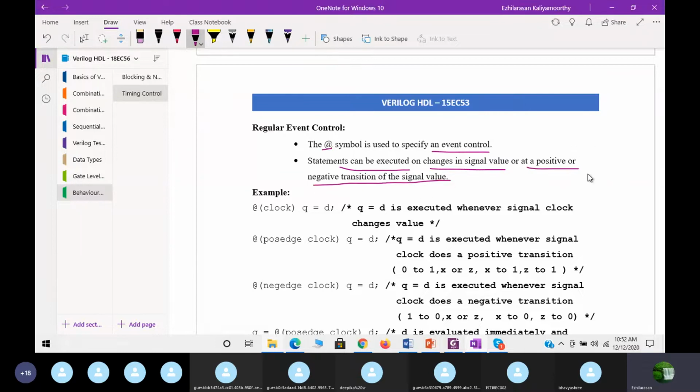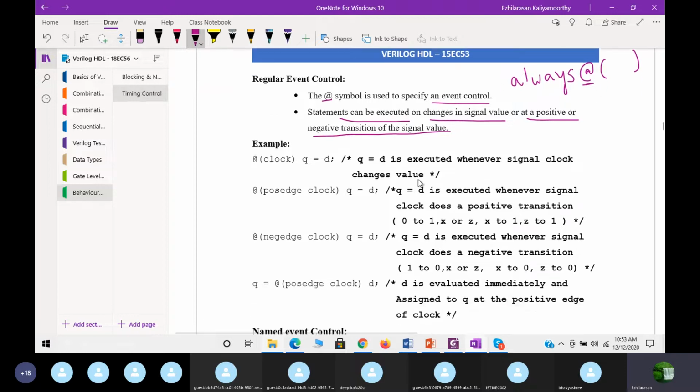of the signal value. That is why, when you studied always in our behavior model, always at, if I give some expression, then whenever this expression changes, that is the meaning of this at. Then your statements will get executed. So the statements can be executed on changes in signal value, or sometimes we may use positive or negative edge, so on the transition of the signals also it will execute. Now we'll see the examples.